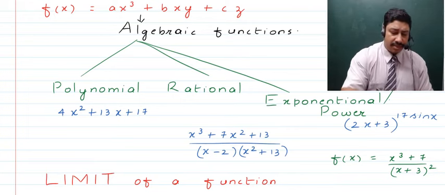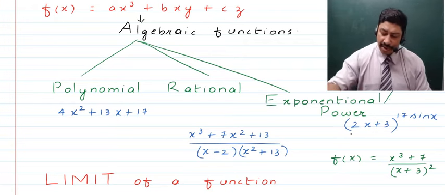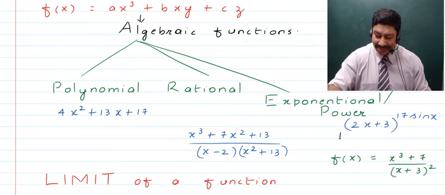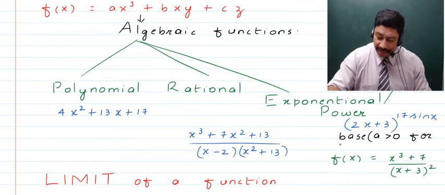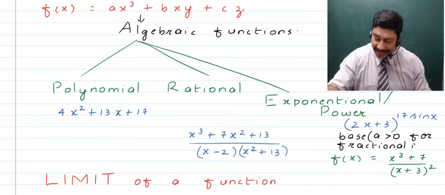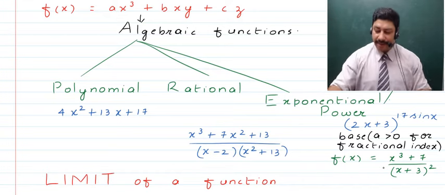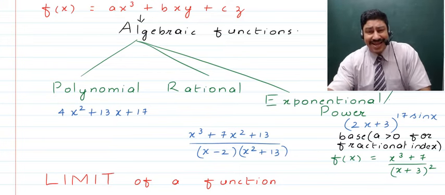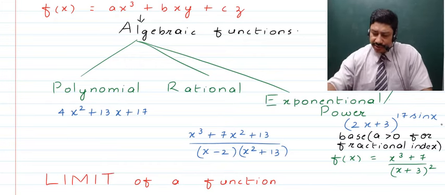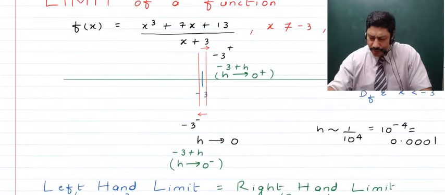So here the condition has to be that this base, which is normally said to be a, is to be greater than 0 for a fractional index. This is something which has to be taken care of. So if you're sure that the index is fractional, then you got to ensure that the base has to be positive. But if this is not there, then there is no problem, right?